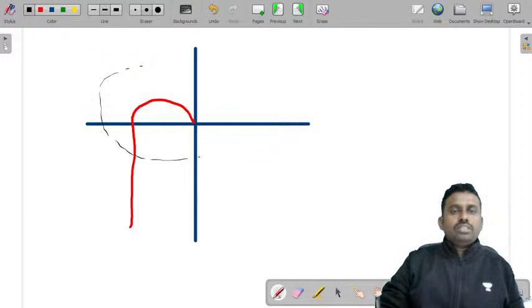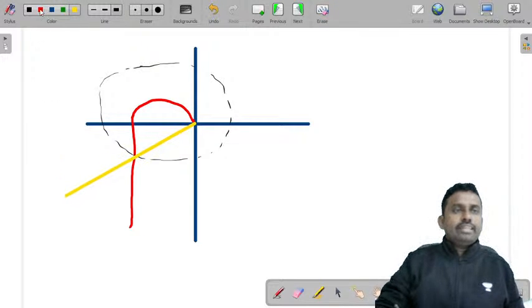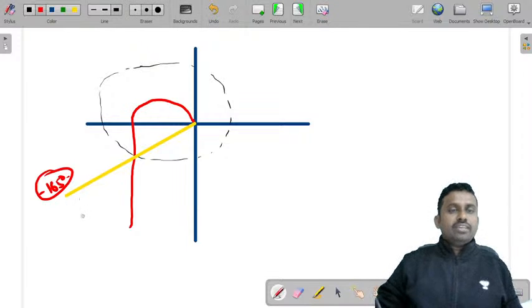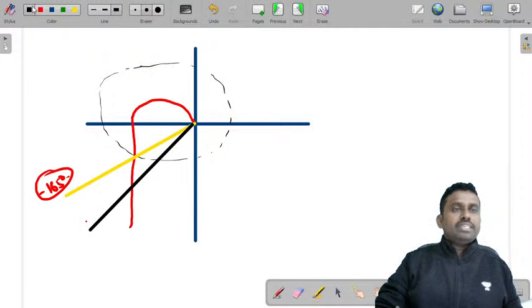You have joined these two, and this angle was minus 165 degrees. Now what should this angle be? It should be minus 150. So this line is the minus 150 line.